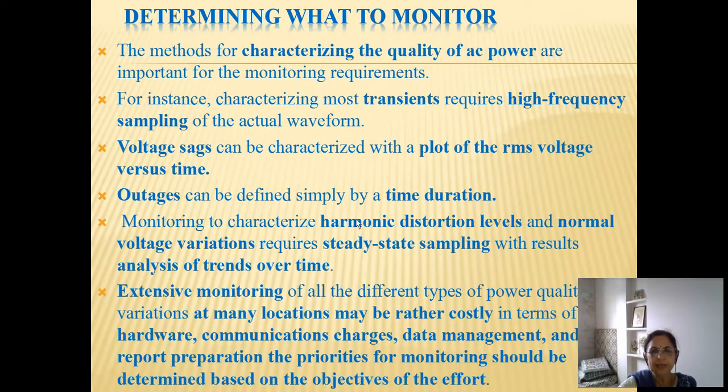We are taking that as steady state sampling, with analysis of trends over time. Now, as per our guess about the power quality issues, we need to use particular parameters to be monitored.